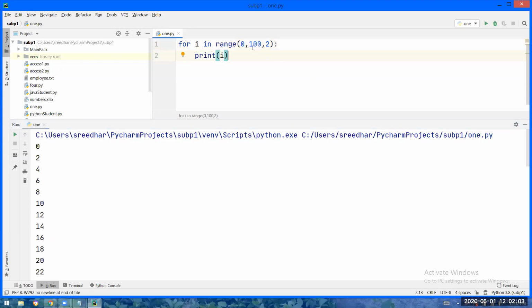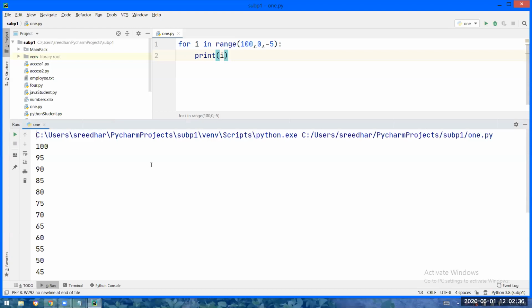Okay. So now what I will do, I will put 100 here, I will put 0 here, and I will put minus 5 here. Minus means what? Before, back. So 100 will be printed. 100 before 5 is 95. 95 before 5 is 90. So from 100, up to what point will it be printing? Up to 0 or up to 5? Up to 5.